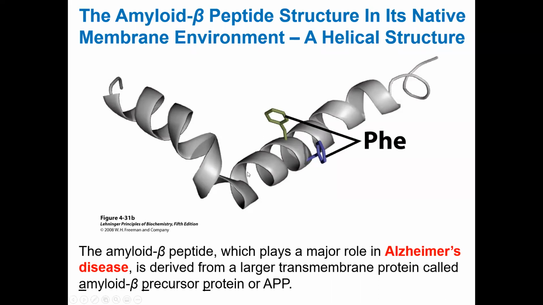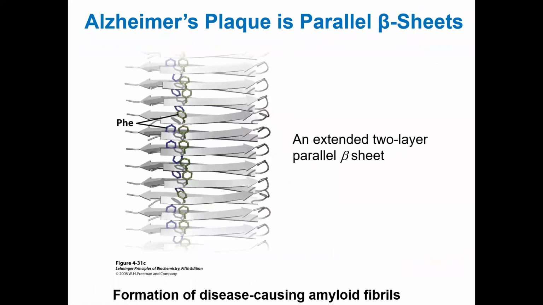Okay, and when it leaves the membrane environment, it basically forms an extended 2-layer parallel beta sheet structure. Okay, and this structure is the cause of the amyloid fibril structure.